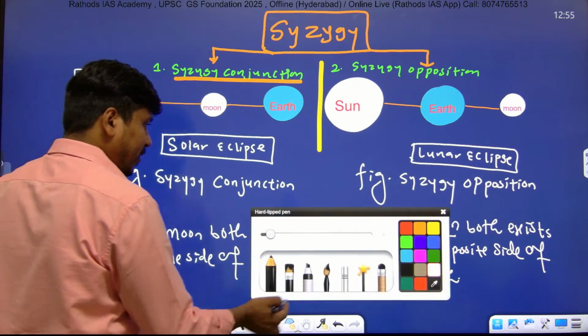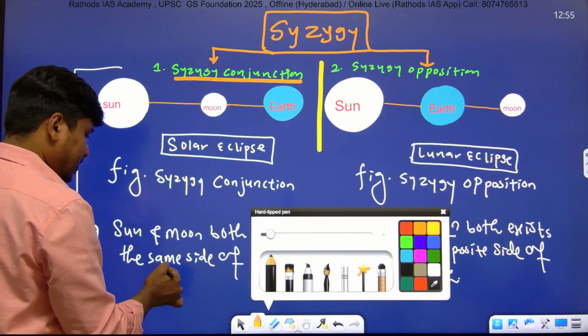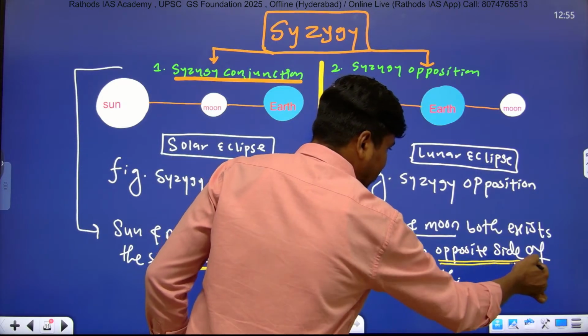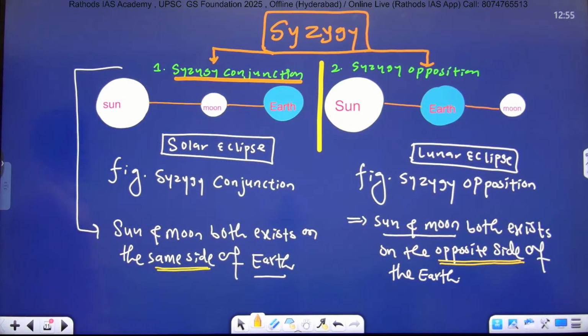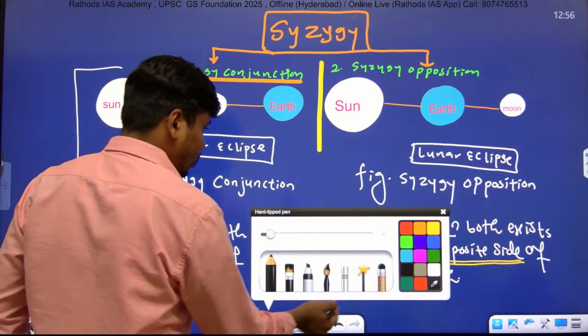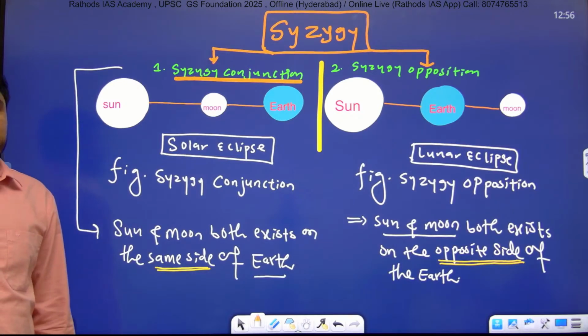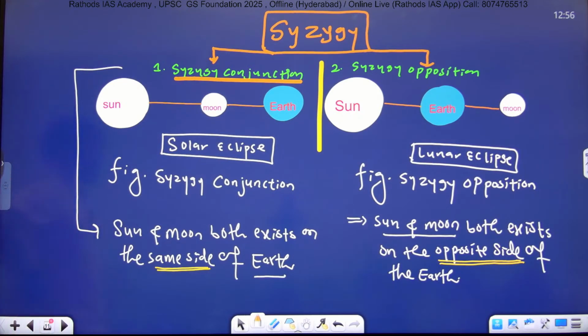This is a very important point. On the same side here, and here opposite side. These small terms will make the statement confusing, right? So here on the same side and on the opposite side. So this is about the syzygy and even about the moon, right?